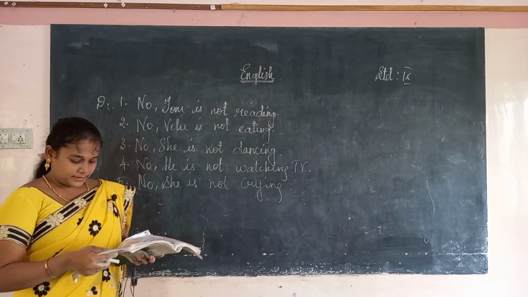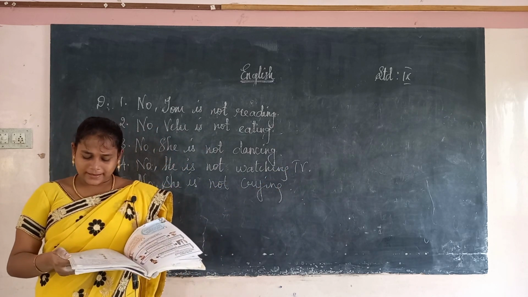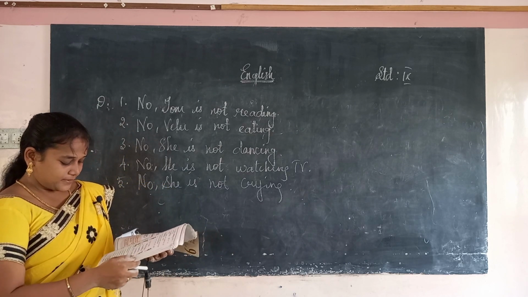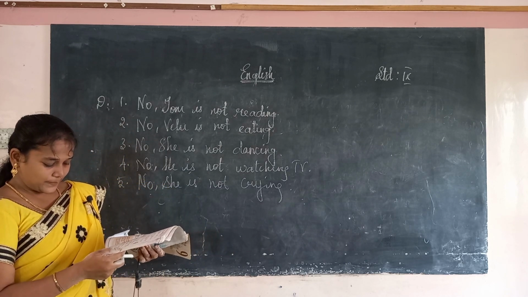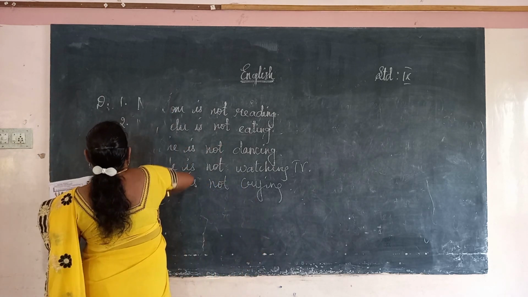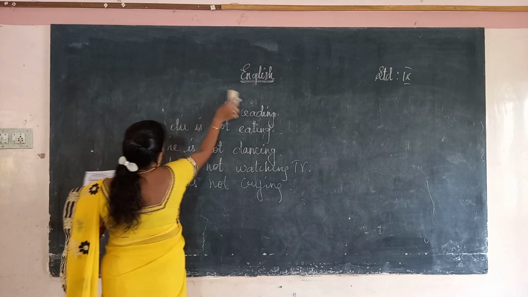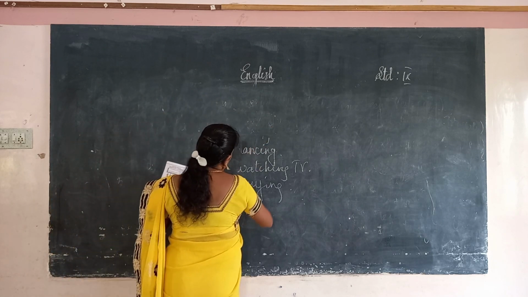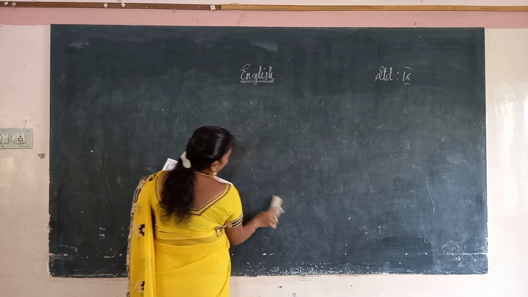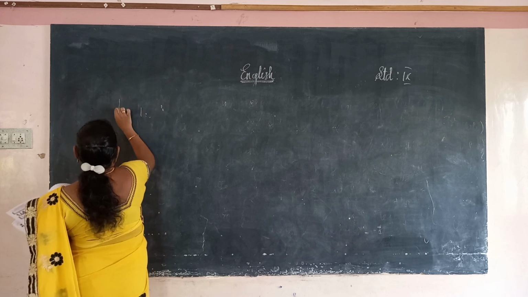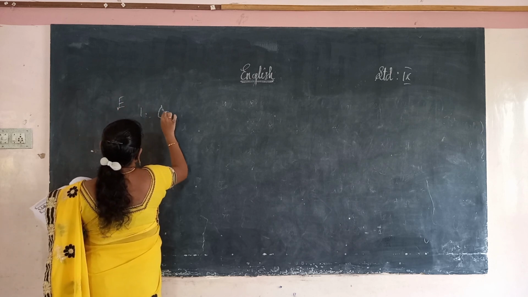Okay. Next, write the ing form of the verb. They had given six verbs: come, talk, fly, swim, study, read. So, we have to write the ing form of the verb. You know very well, come plus ing, coming. It's a very easy exercise. This is the E part: come plus ing, coming.